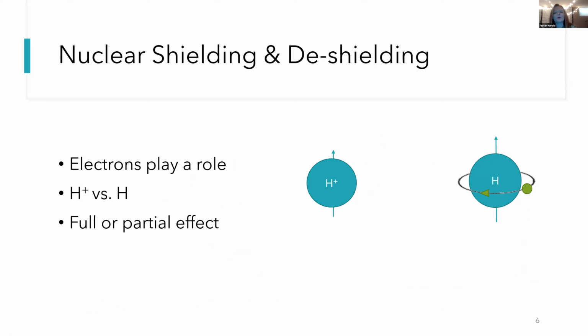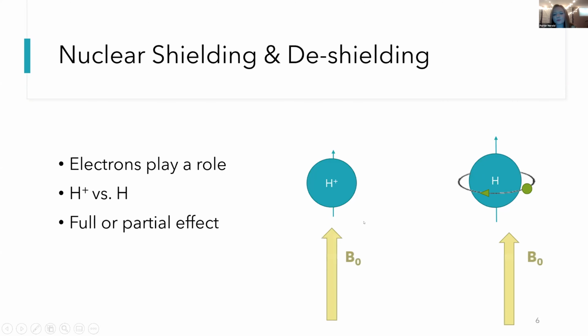We talked about neutrons and protons in my last presentation, but this time we'll talk about electrons. Electrons do play a role. They're moving charges. So we're going to talk about two different situations. Here on the left, I have a hydrogen plus ion, or it's just a proton. And over here, I have a hydrogen atom with one electron, and it is going clockwise around the nucleus.